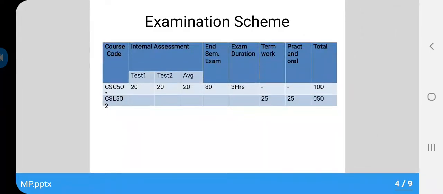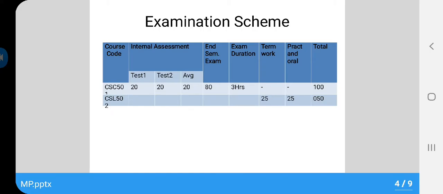Now coming to the examination scheme, 2 internal examinations, each of 20 marks, will be conducted in a semester and their average will be considered for final assessment. A written examination of 80 marks for 3 hours will be conducted at the end of the semester. So the total weightage assigned to the course is 100 marks.